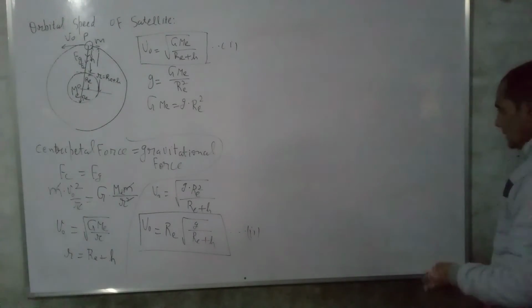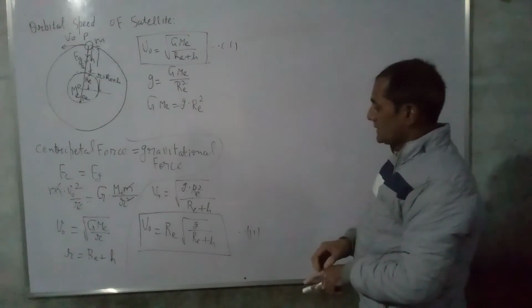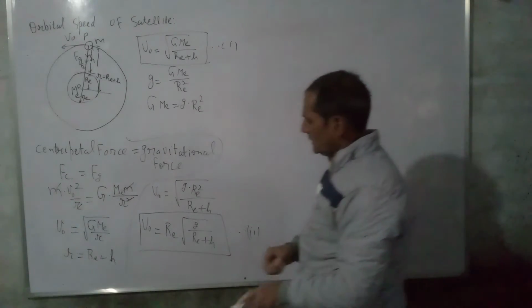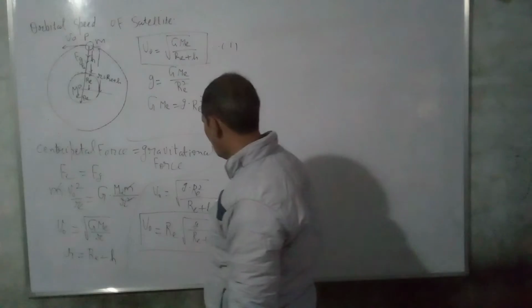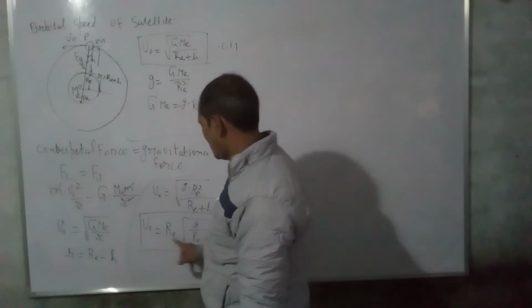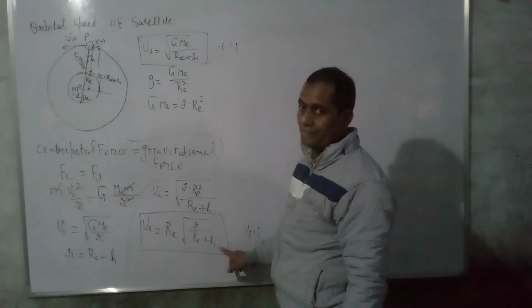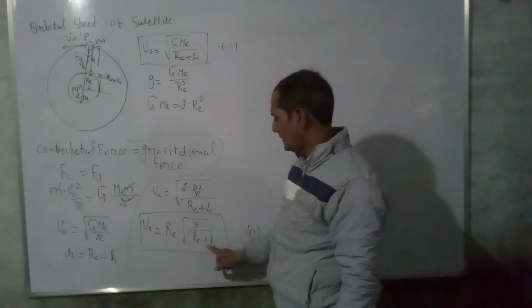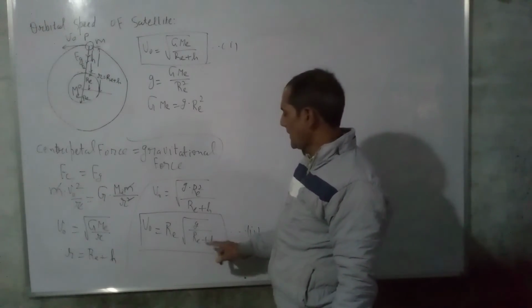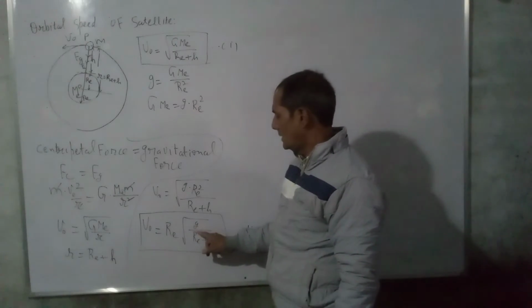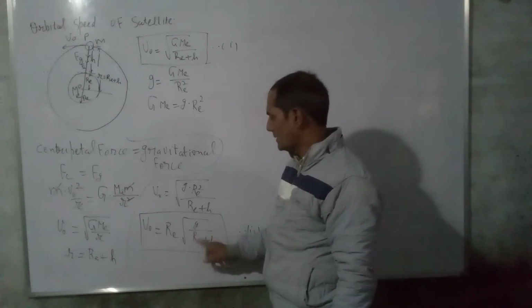Next, if a satellite is very close to the Earth surface, then h is approximately 0. For example, suppose the value of h is 50 meter, and radius of Earth is 6400 kilometer.